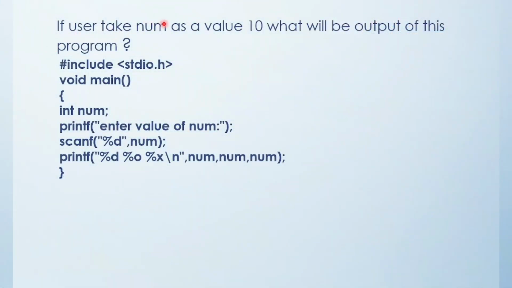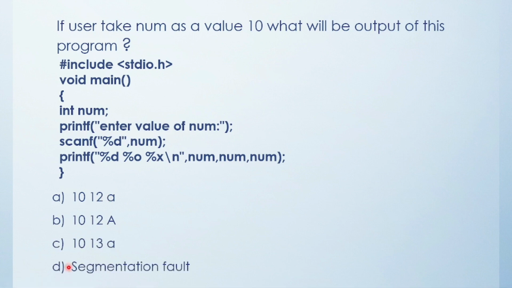Here, if the user takes num as a value 10, what will be the output of this program? Friends, see the code and tell me the output. Option A, B, C, and D. Okay, I'll show you this code's output in the online GDB compiler.